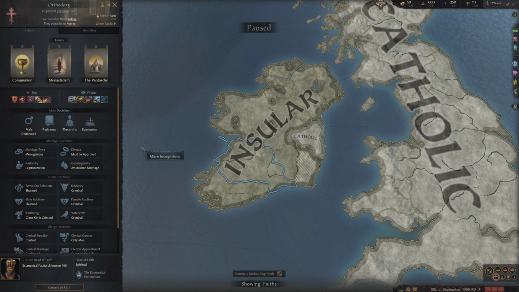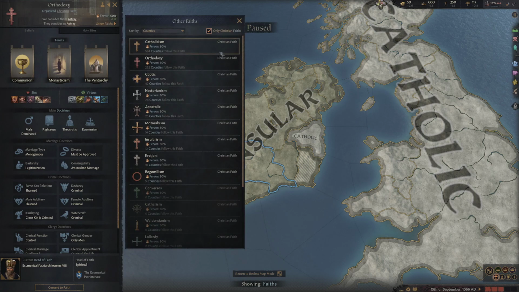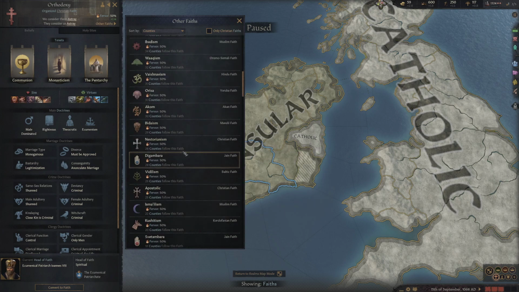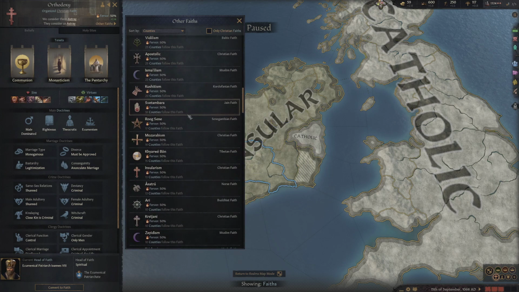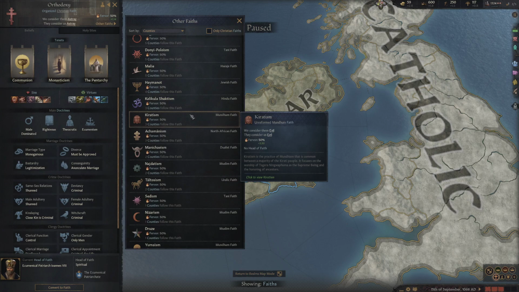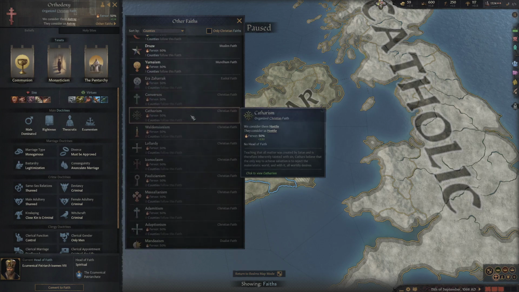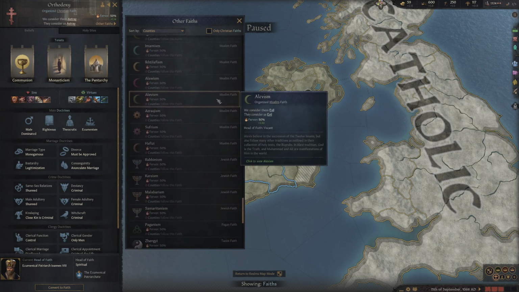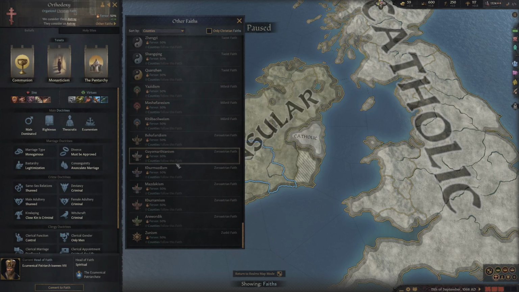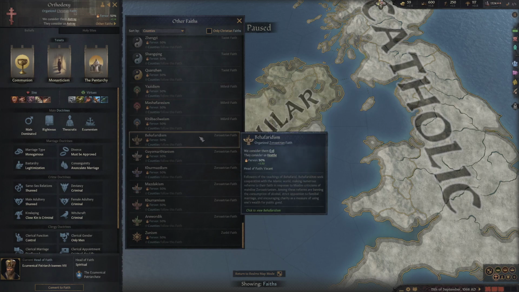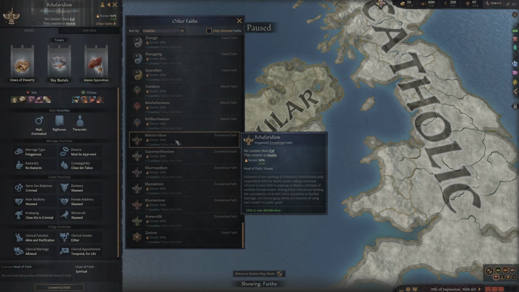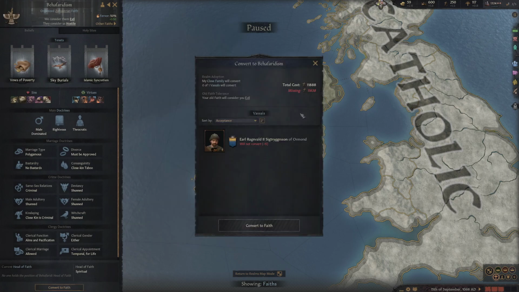And of course, one of the most expensive ones you can do is to attempt to bring back an unknown faith of a different faith. An unknown sect, shall we say, or unknown sub-religion of a completely different faith. For instance, if we go Zoroastrian, I don't think there's any of those in the game at the beginning off the top of my head. So if I click on this, I click Convert to Faith. I want to bring this religion back and once again conquer the world in its name. As you can see, it's quite expensive.